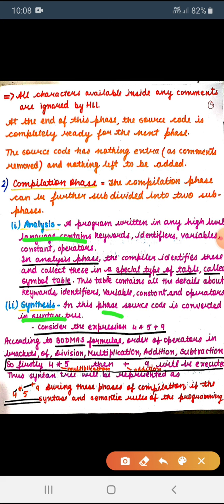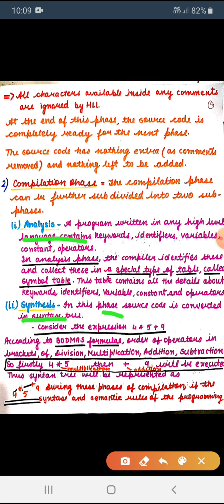During this phase, the compiler applies the BODMAS formula and draws a tree. Tree means at the bottom, 4 multiplied by 5 is the first step, then plus 9. 4 multiplied by 5 is 20, then plus 9, that is 29. This is according to the BODMAS rule.